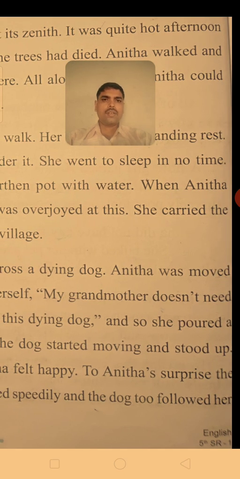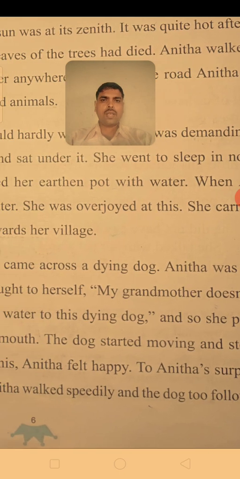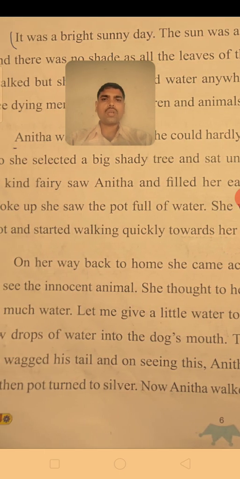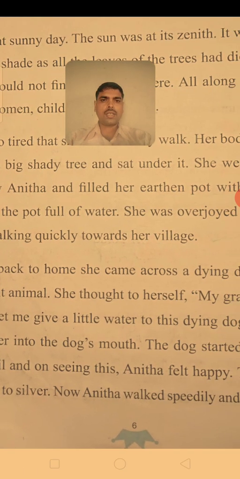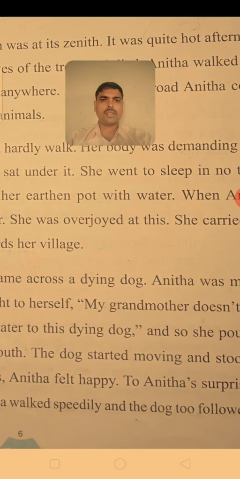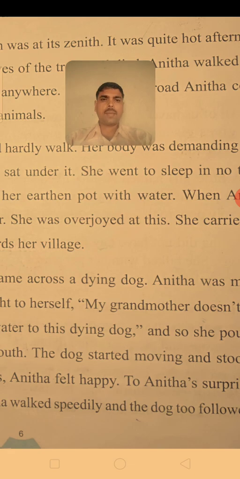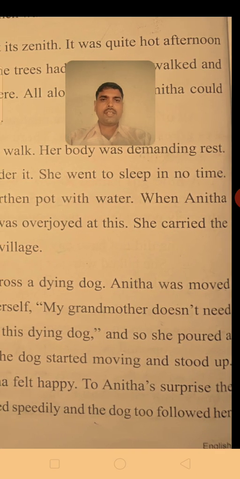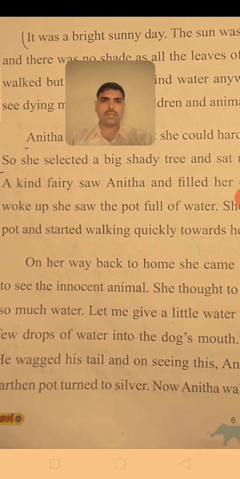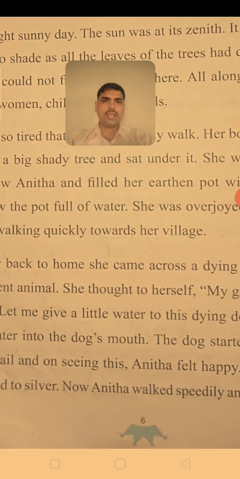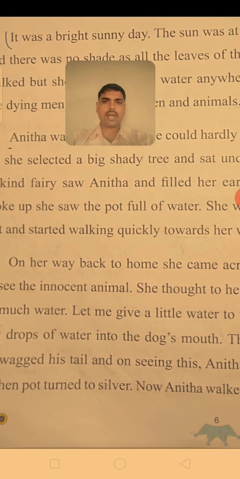When Anita woke up, she saw the pot full of water and she was overjoyed. Anita became very happy. She carried that earthen pot and started walking quickly towards her village to give that water to her grandma.